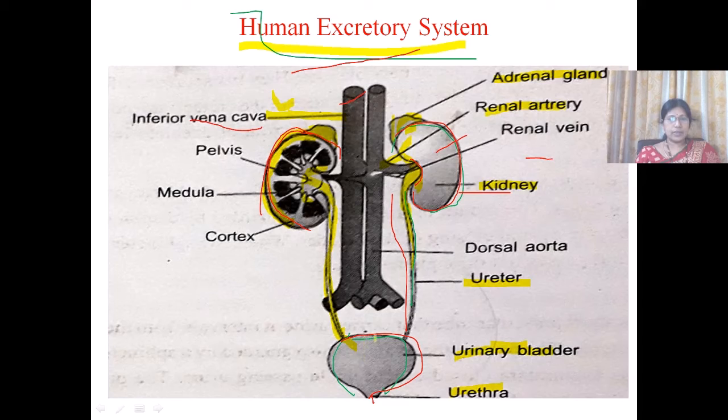So when the sphincter relaxes, the urine present in the urinary bladder passes out of the bladder and flows into the urethra. And from the urethra, the urine is passed out. The process of elimination of urine is called micturition.